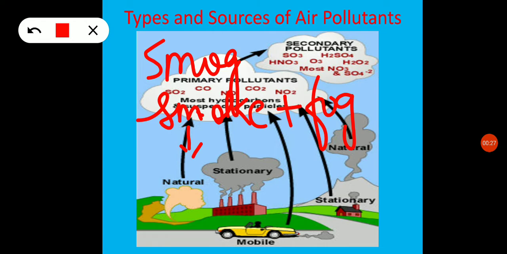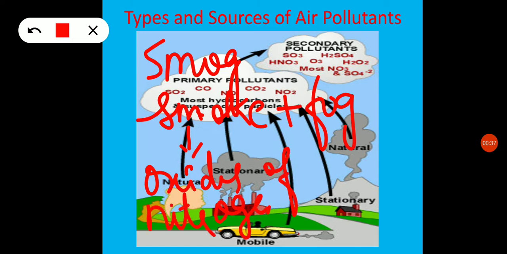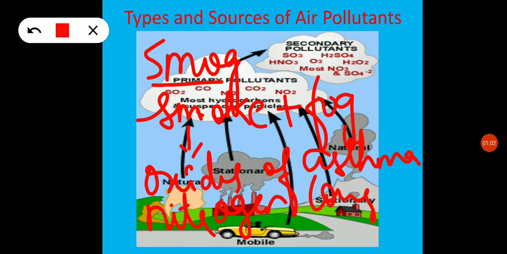Smoke contains oxides of nitrogen, which combine with other air pollutants and fog to form smog.